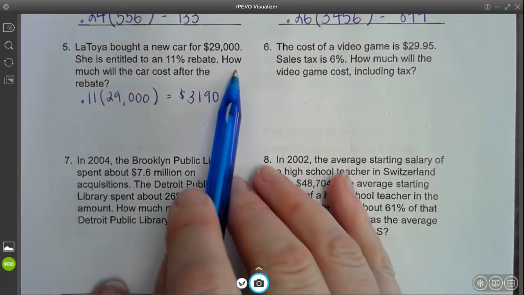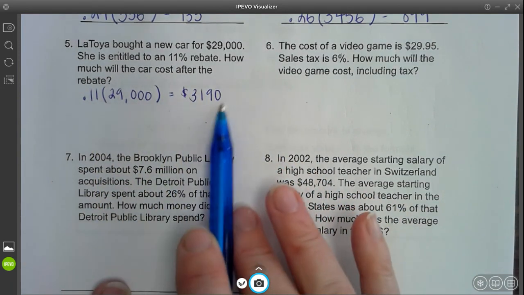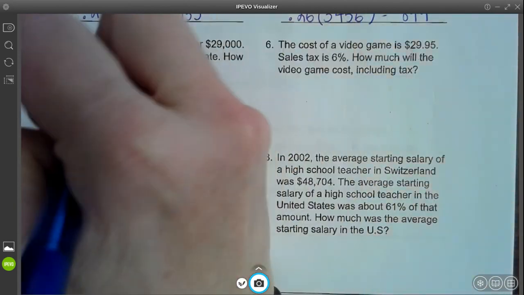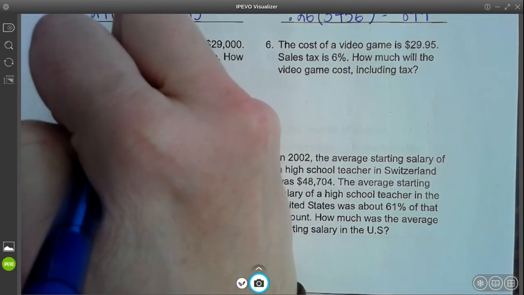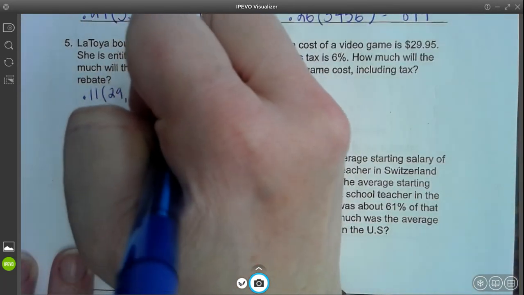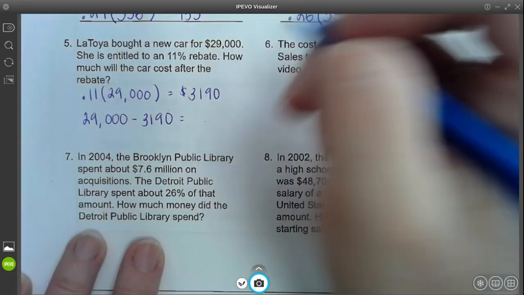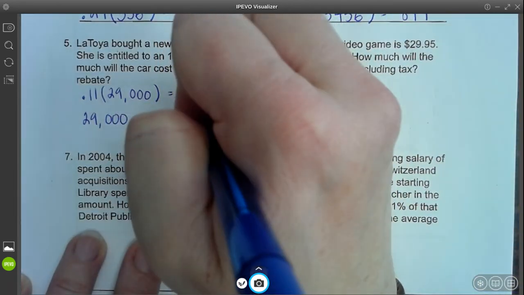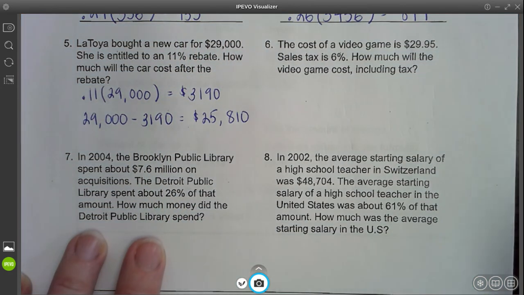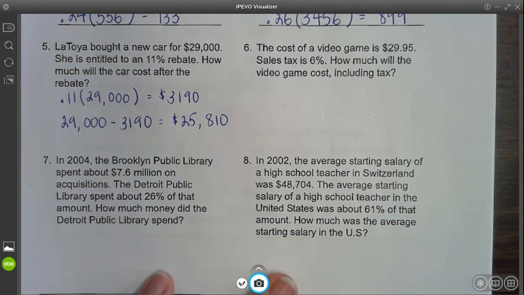So the question, though, is how much will the car cost after the rebate? So this is really a discount amount off of that price. So to figure that out, we're going to take the original cost of the car, which was $29,000, and we're going to subtract the rebate amount, which was $3,190. And that ends up being $25,810.